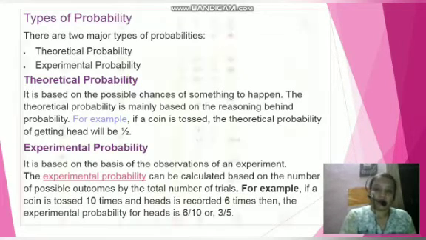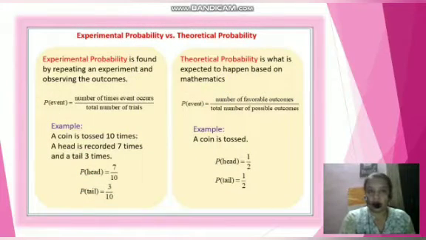Here I have given a comparative study in the formula. Experimental probability is the number of times the event occurs upon the total number of trials, and in theoretical probability the formula is written as the number of favorable outcomes upon the total number of possible outcomes. From this example you can get the idea of the difference between experimental probability and theoretical probability.